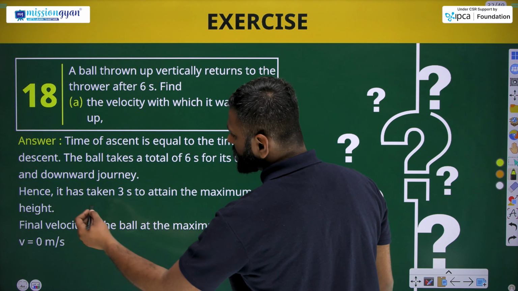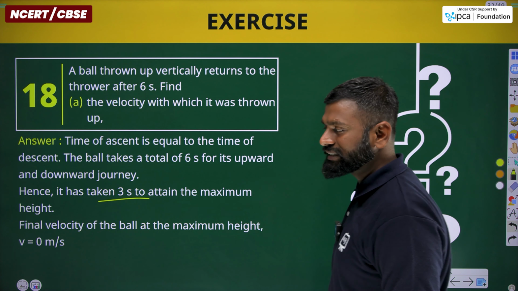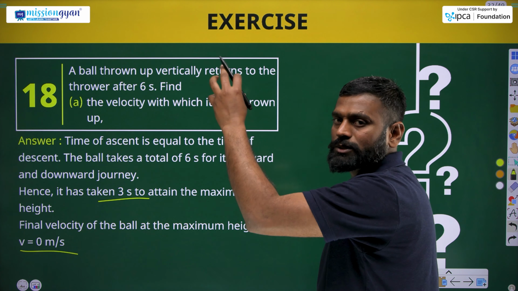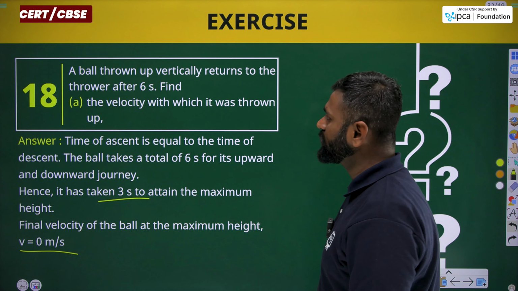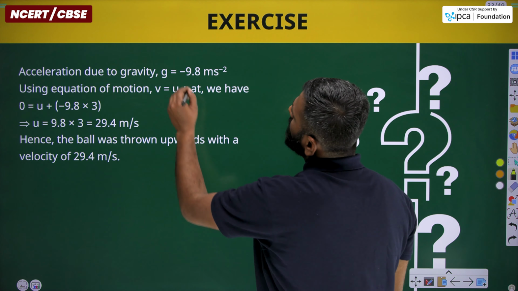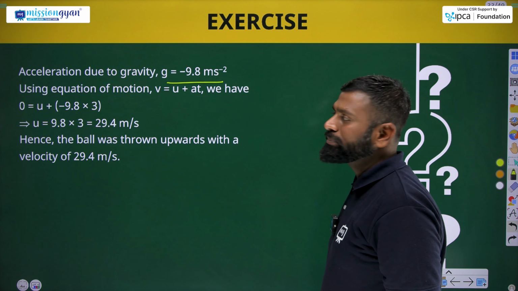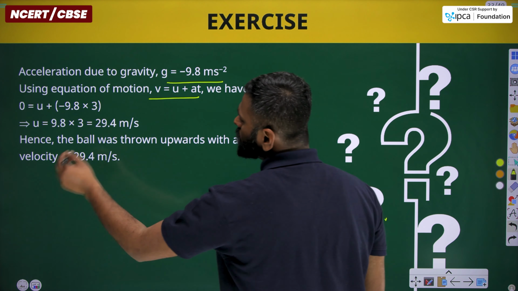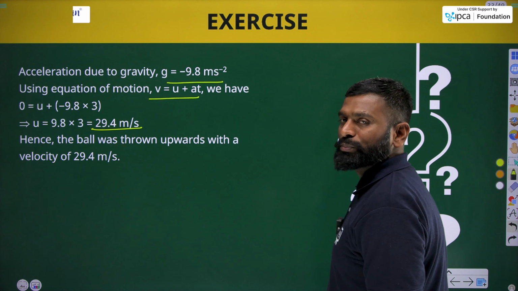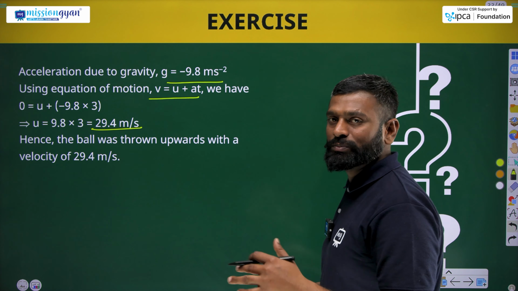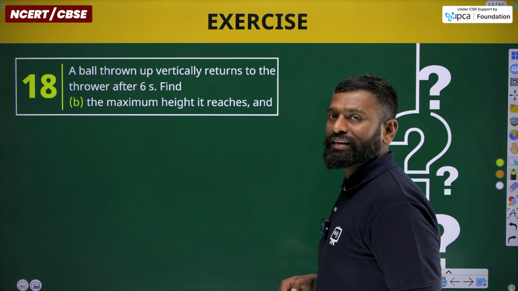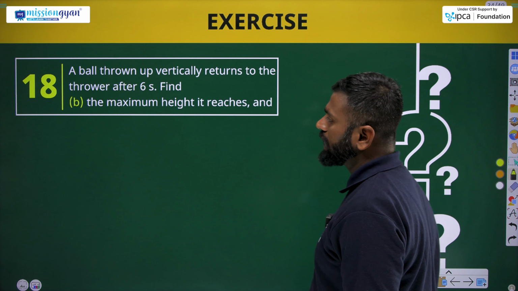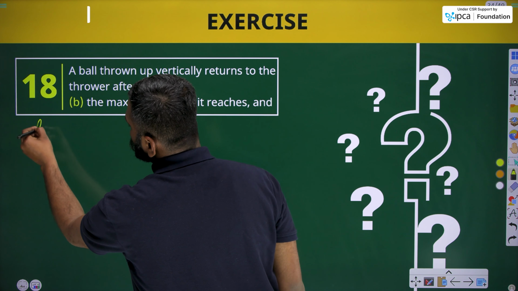First the value has been given. Let's take the time. Time taken was 3 seconds, as the final velocity for the ball to reach its maximum height will be 0. Due to that, by applying g as 9.8 meter per second square, by applying first equation of motion, we get u equals to 29.4 meter per second. Let's move to another question, and that was, find the maximum height it reaches. Okay, now we need to find h.